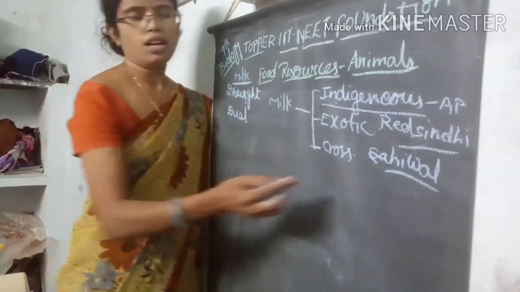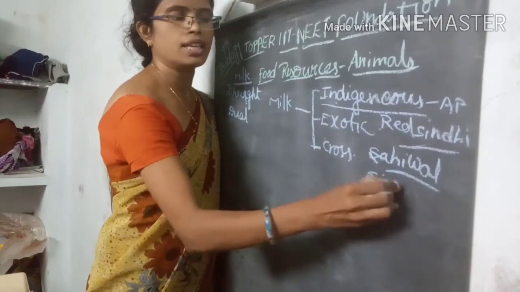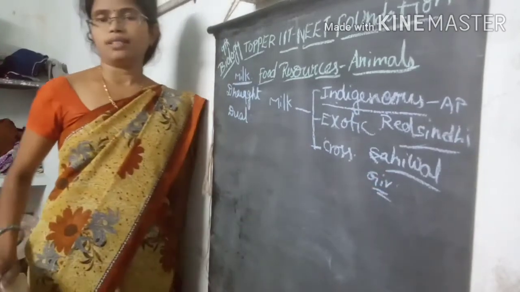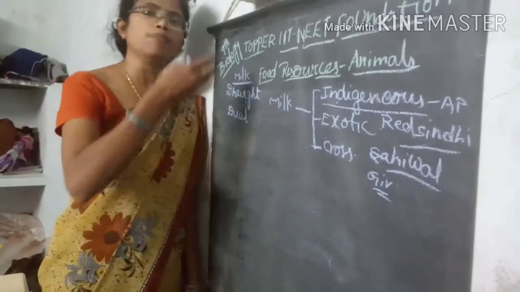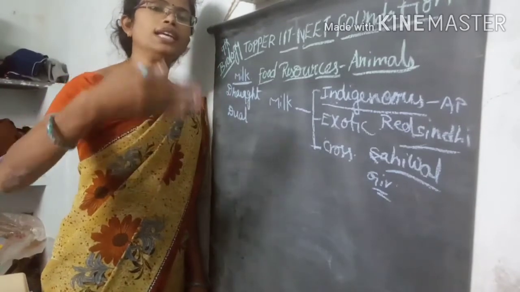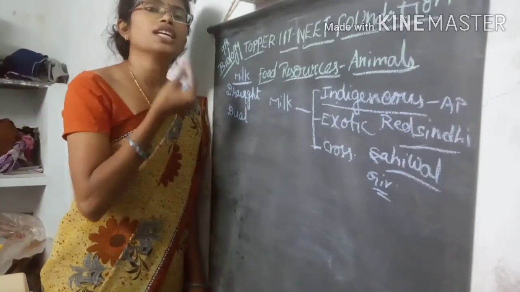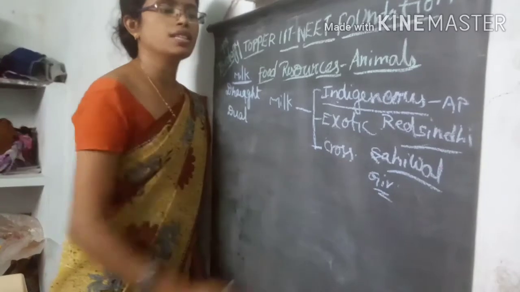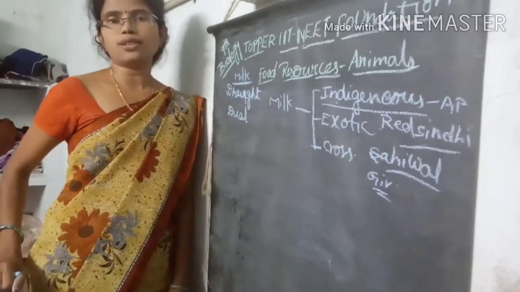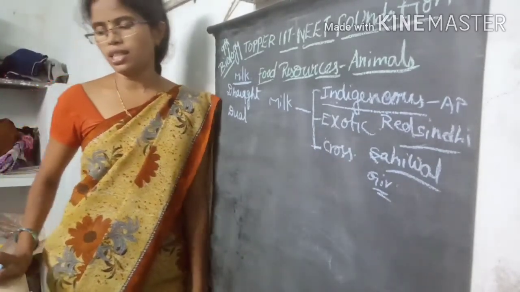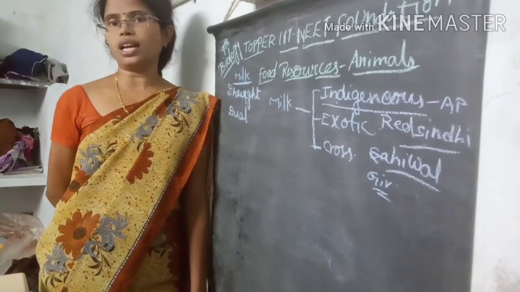Then coming to another important variety, Gir. In the Gir variety some folding in the neck side appears. This is also important in Rajasthan and Gujarat areas.